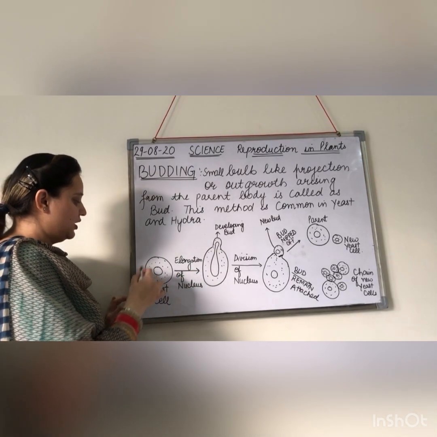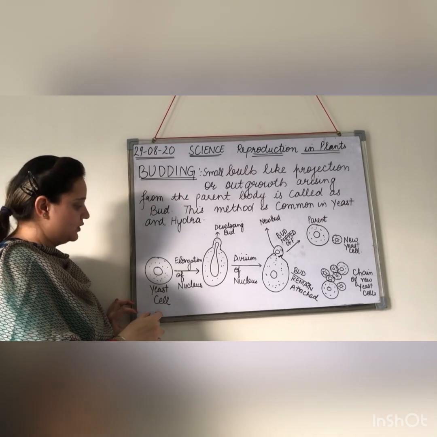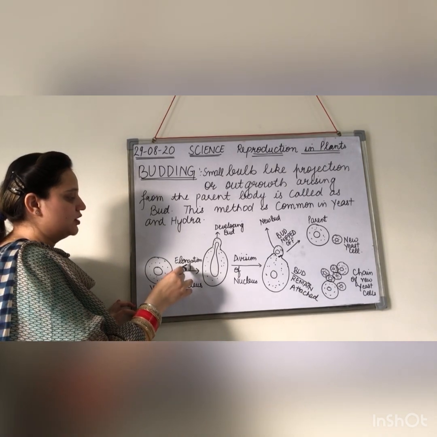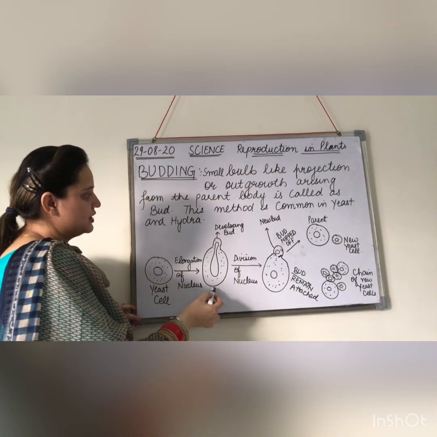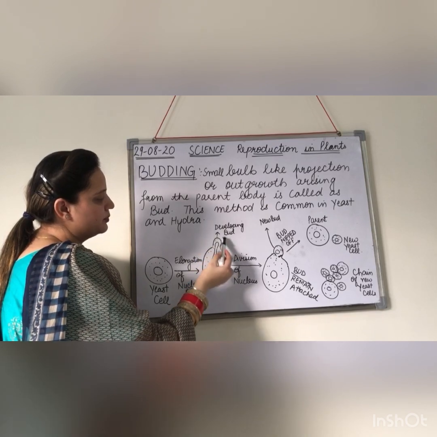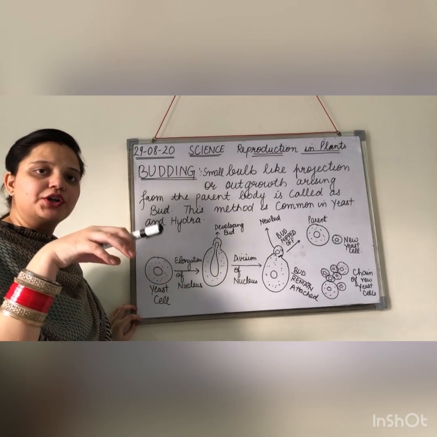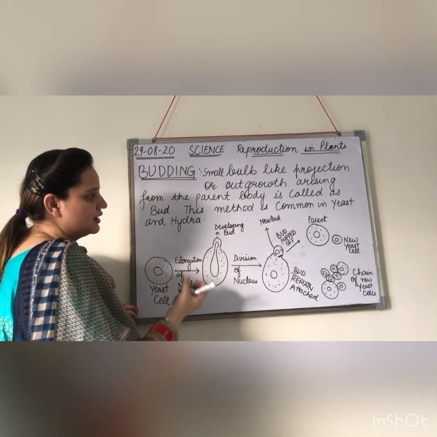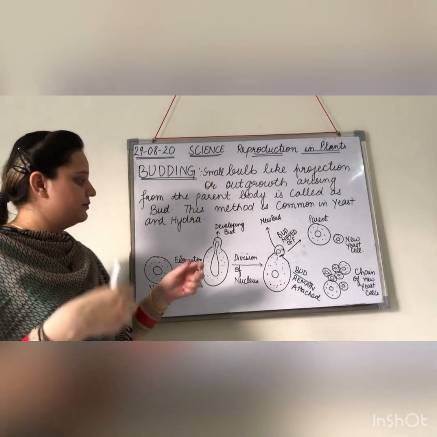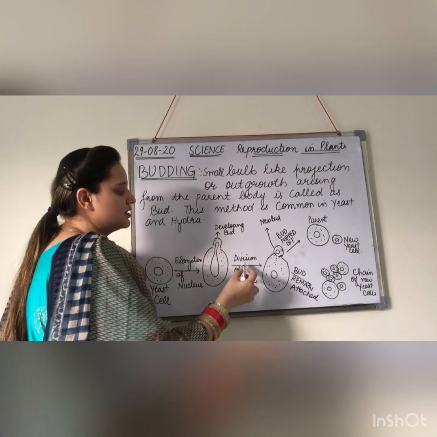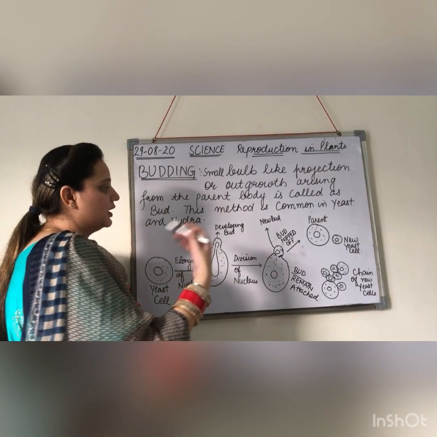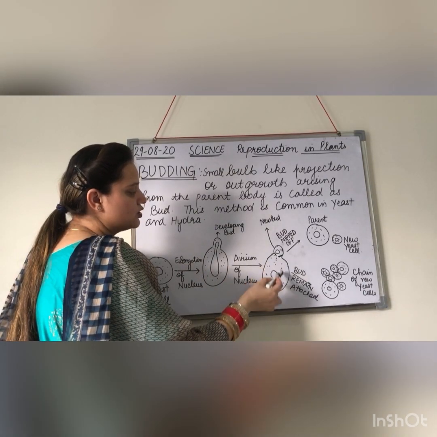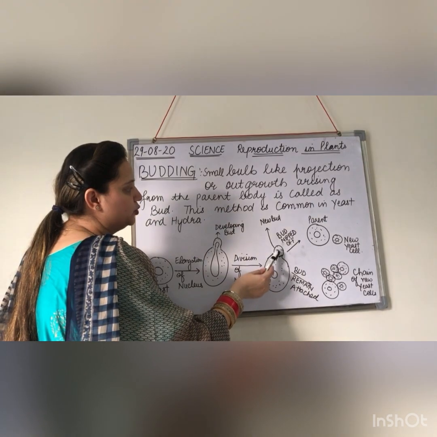Okay, so here I have drawn the yeast cell. This is the nucleus, and firstly what happens is the nucleus gets elongated. So you can see here a new bud, a small bulb-like projection, is growing on the body of the parent. So this is the developing bud, and the nucleus gets elongated. Elongated means stretched. Okay, further in the second case there is division of the nucleus. Now the bud will have its own nucleus and the parent body will have its own nucleus. So the nucleus of both gets divided and we get a new bud here.